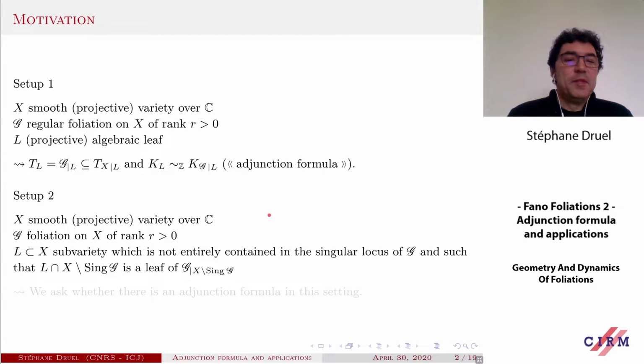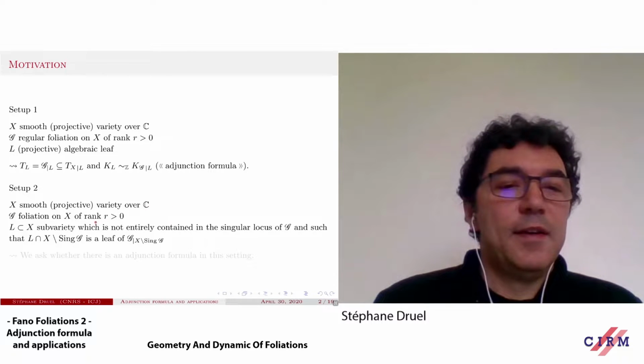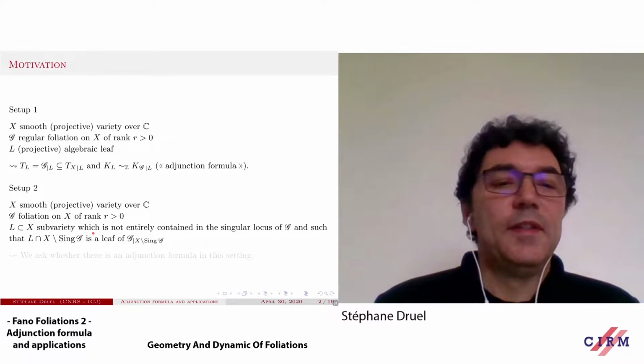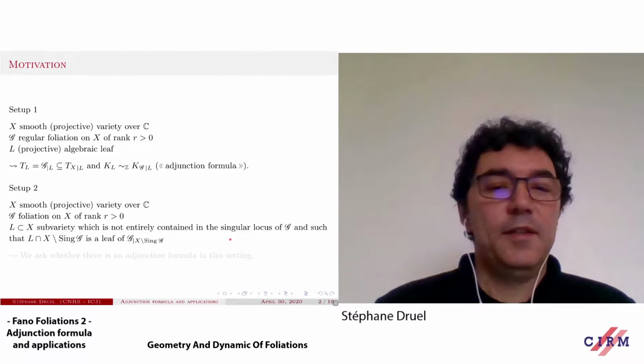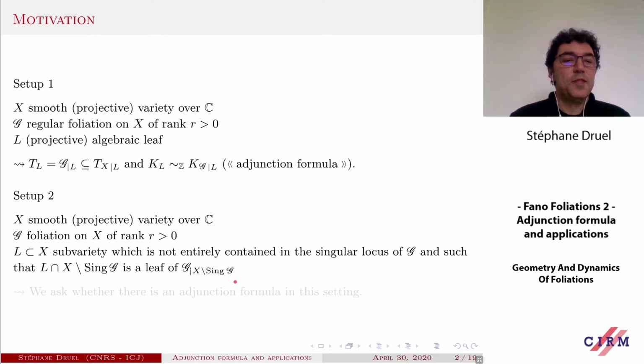Again, for simplicity, I will assume that X is smooth over C, and I will this time consider a possibly singular foliation G on X, still of positive rank. Now L is a subvariety, not entirely contained in the singular locus of G, and such that away from the singular locus of G, L is a leaf of the foliation.